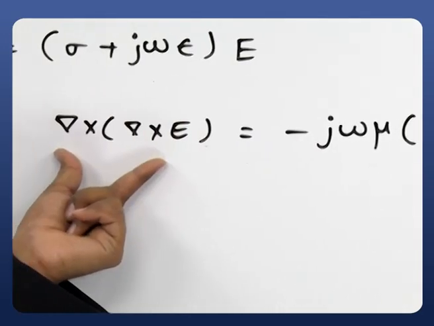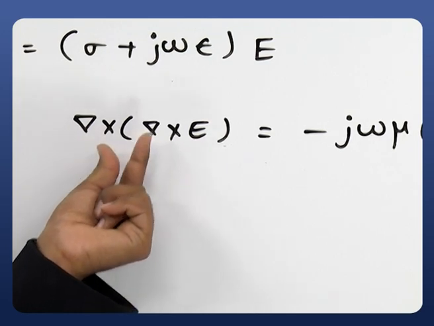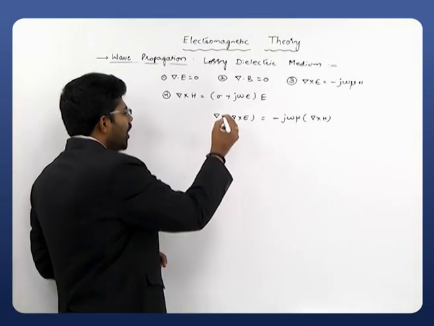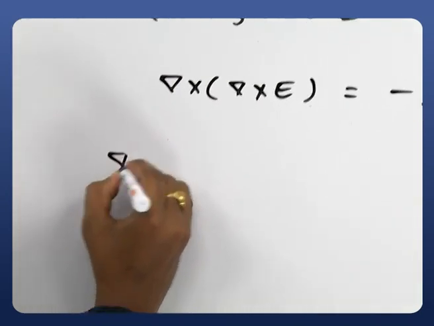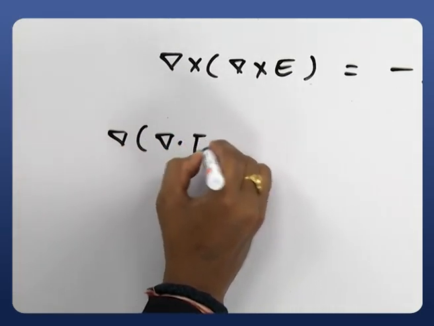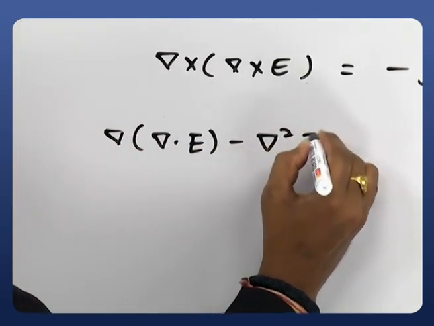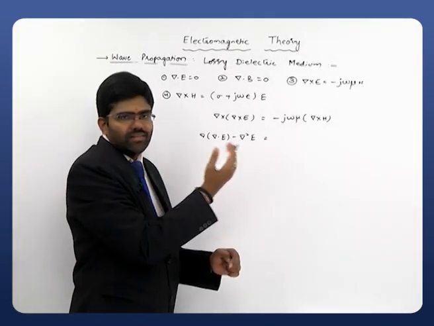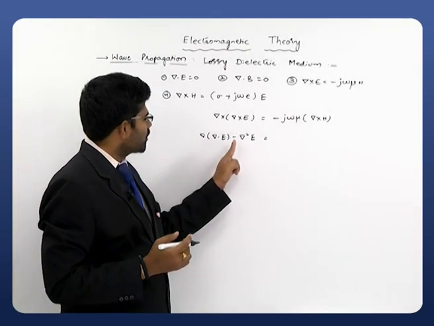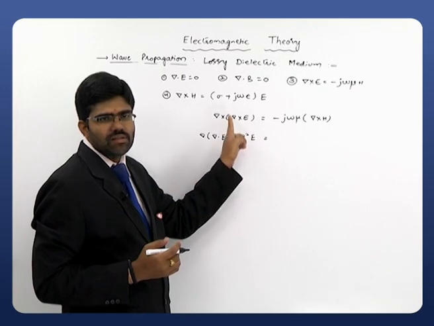This is similar to the vector triple product. Then you can write down the equivalent of this one on the left hand side. How can we write this? The gradient of divergence of E minus a Laplacian of E is on the left hand side. So gradient of divergence of E minus del square E is the equivalent of this curl of curl E.